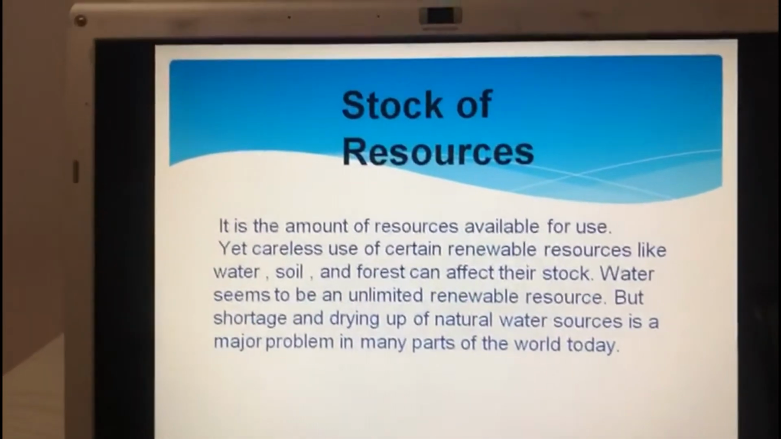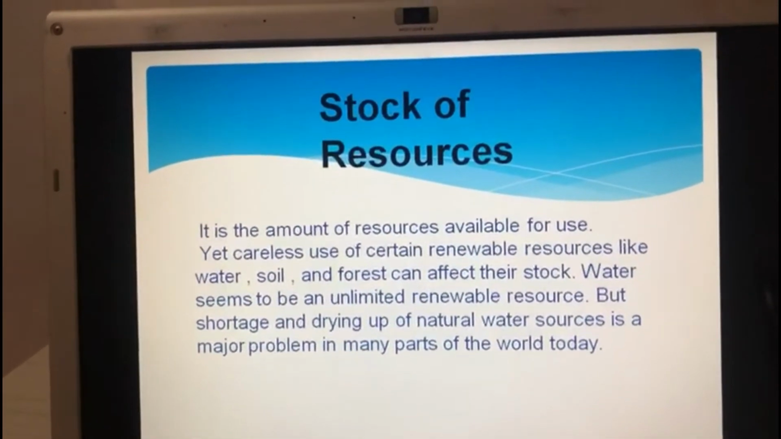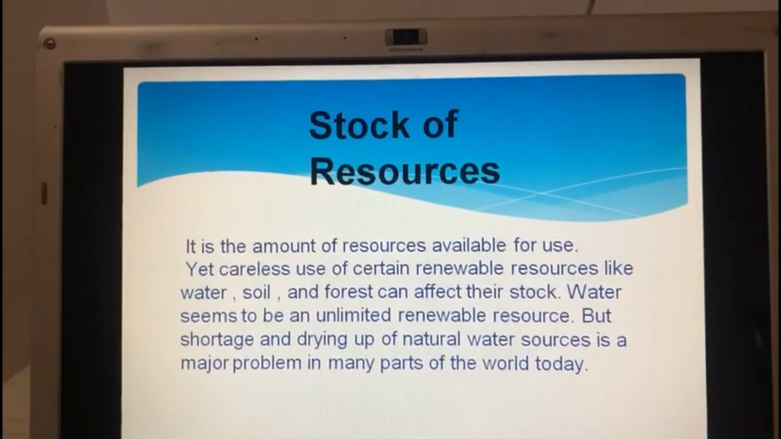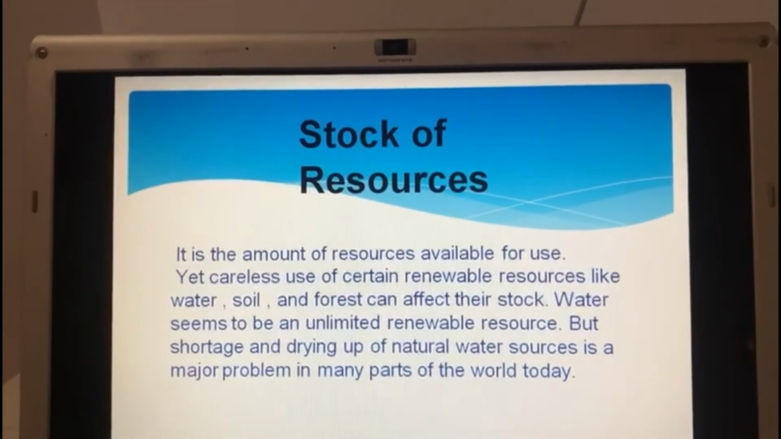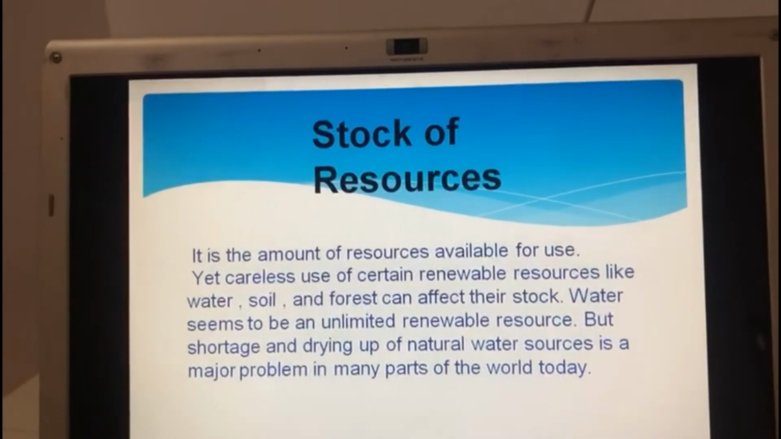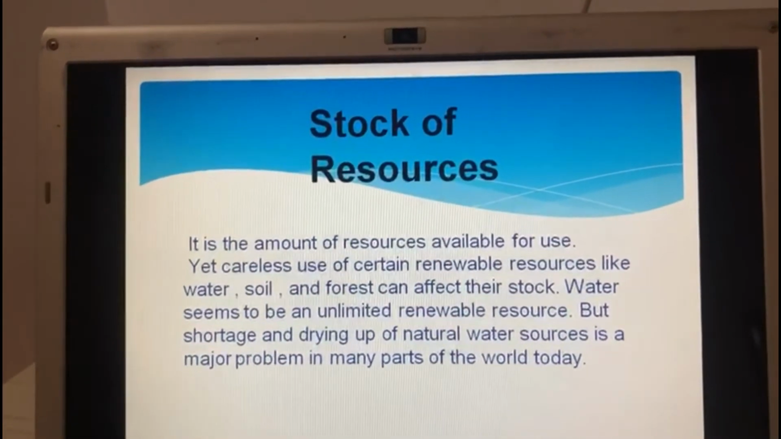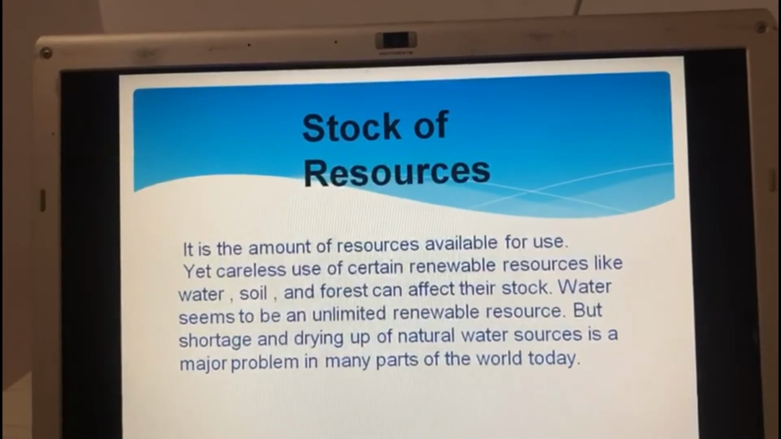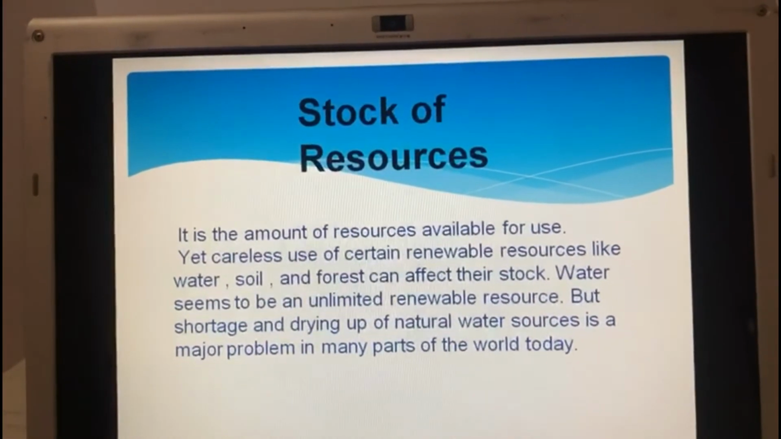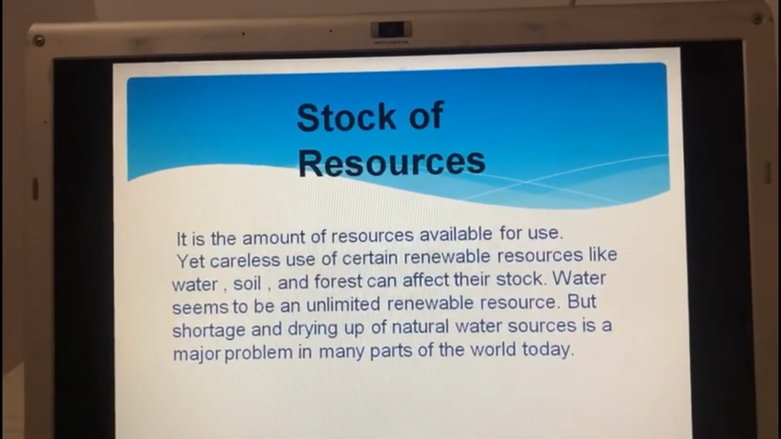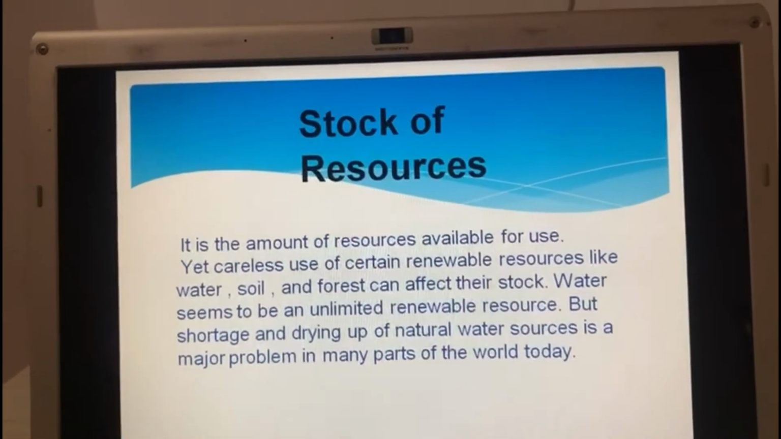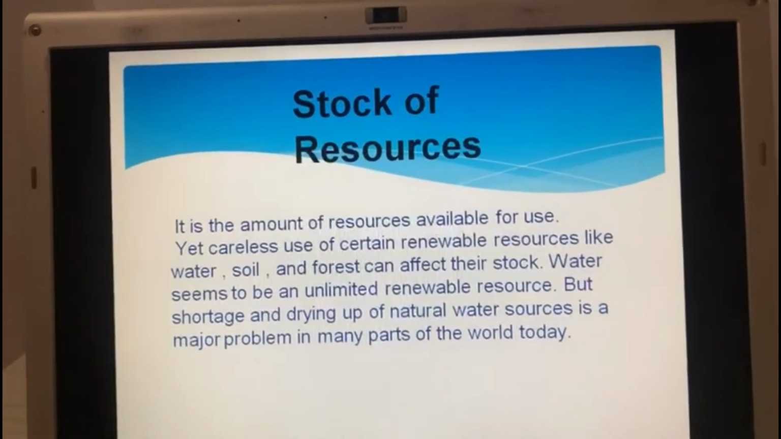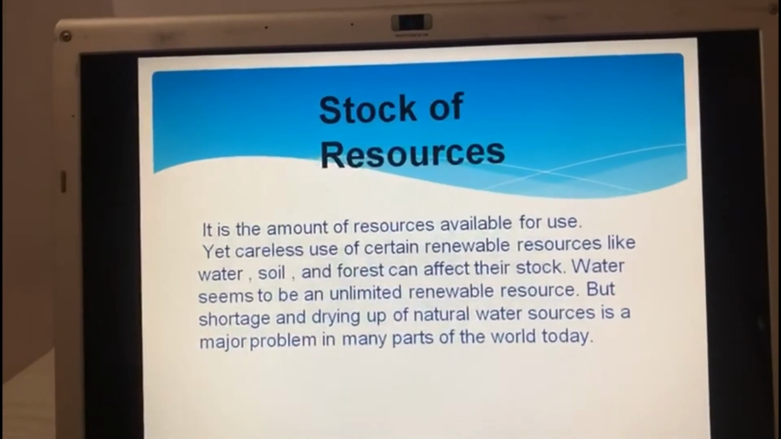Okay children, in this slide we will see stock of resources. Stock of resources means how much resources we all have. It is the amount of resources available for use. Yet careless use of certain renewable resources like water, soil and forest can affect their stock. If we do not use all these resources carefully, then we have to face this problem.